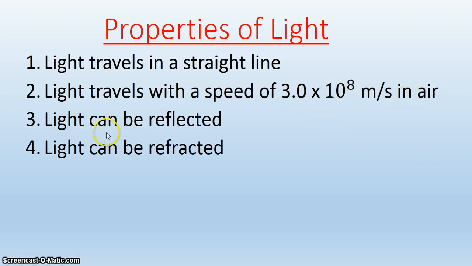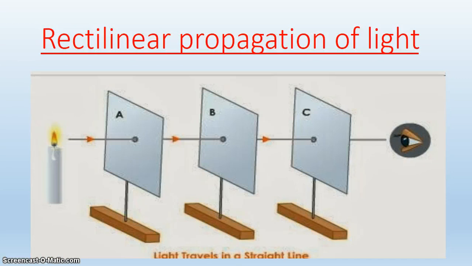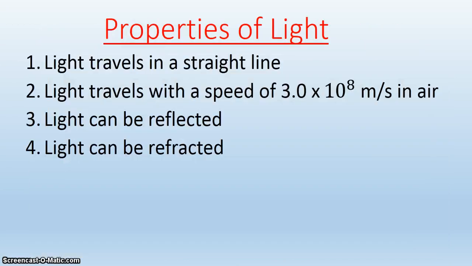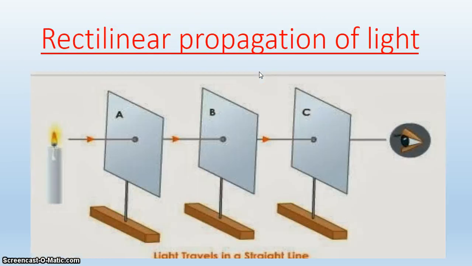Light can be reflected. Light can also be refracted. We will look at that in our third series of presentations. Now, we mentioned that light travels in a straight line. This property that light travels in a straight line is called the rectilinear propagation of light. This principle that light rays travel in a straight line is termed the rectilinear propagation of light. And this is a simple experiment that we can all perform to illustrate rectilinear propagation of light.